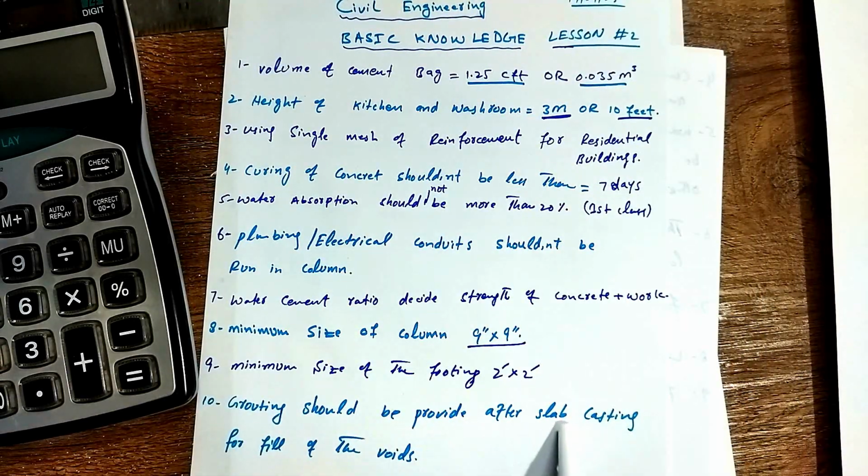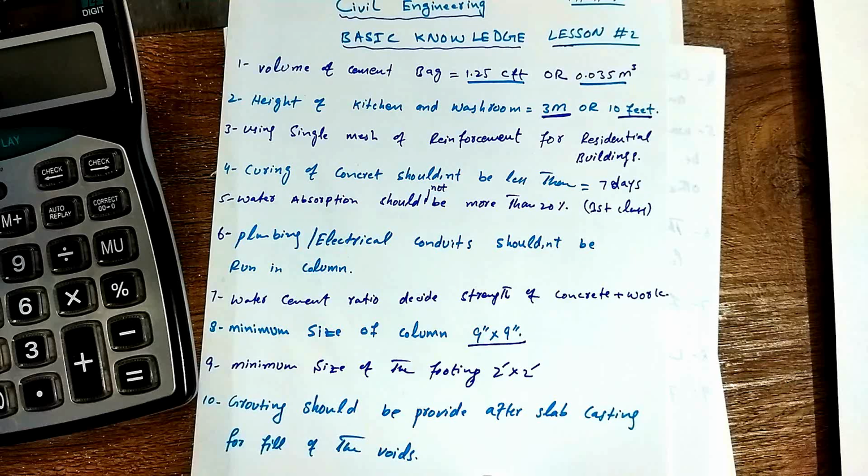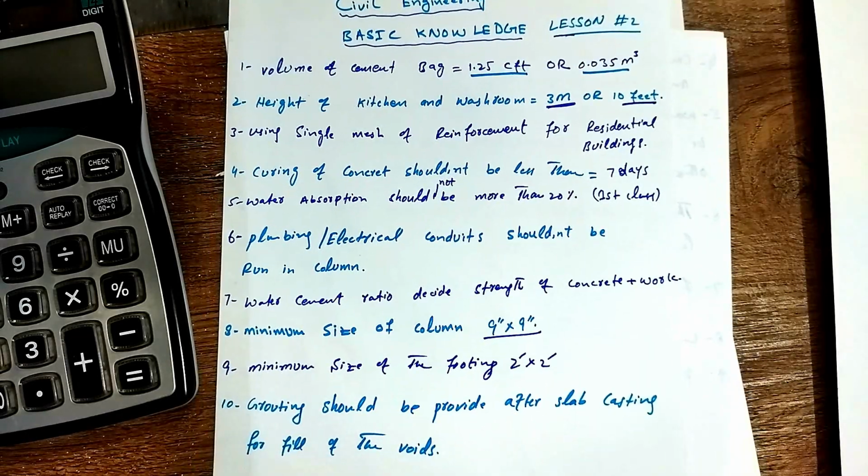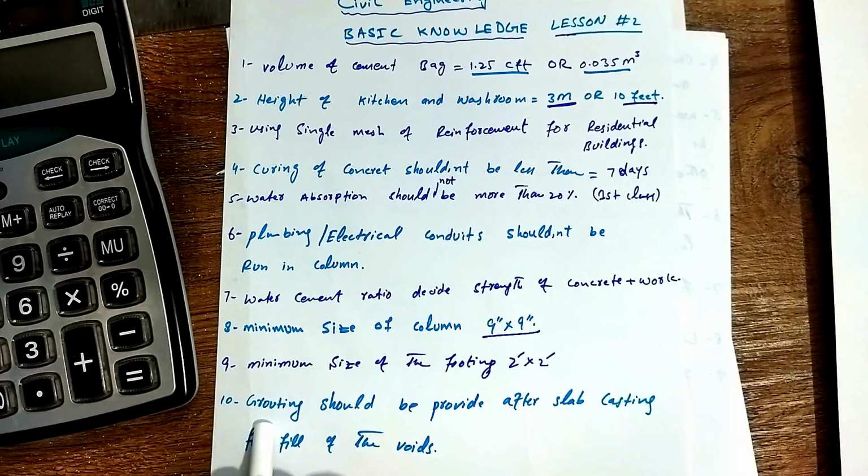Grouting should be provided after slab casting to fill up the voids. Guys, when you finish the RCC concrete pouring, a few voids develop during casting, so you need to grout all these pores or voids, so you can fill them up by grouting.